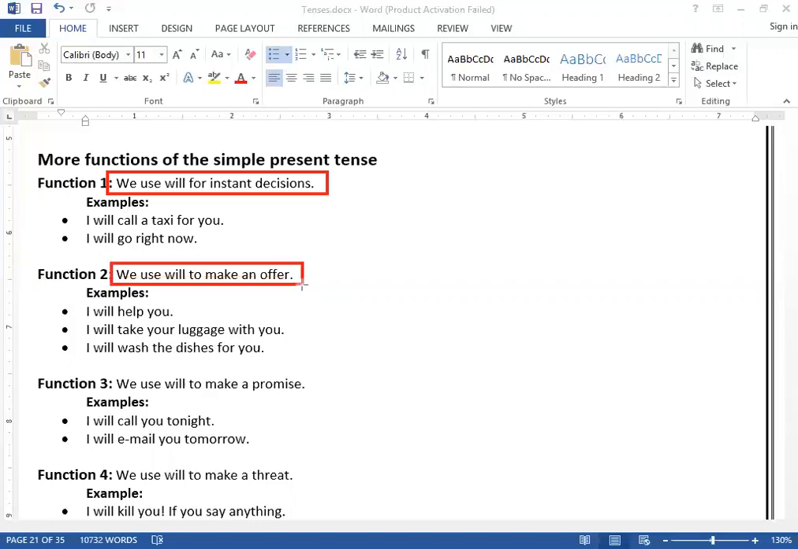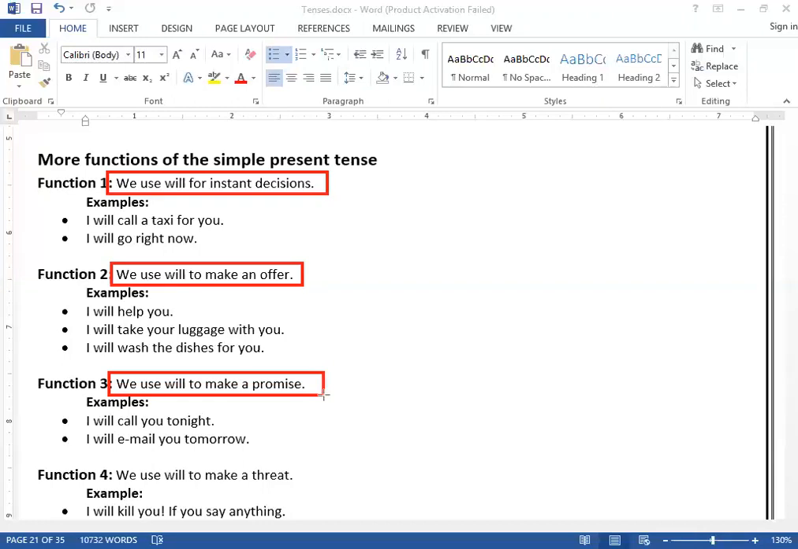Number second, it can be used for what? To make an offer. Whenever you want to make an offer, we use that of simple future tense. Like for example, I will help you. This is an offer, like you're offering someone, clear? I will take your luggage with you. Like for example, you're having a big suitcase, clear? And you are not able to carry all of them. And I offer you, how can I offer you? I will take your luggage for you. For example, I will wash the dishes for you, clear? Etc.